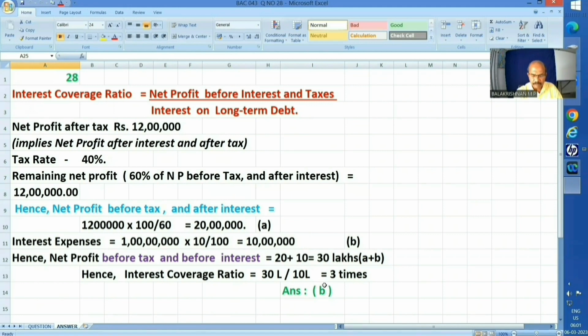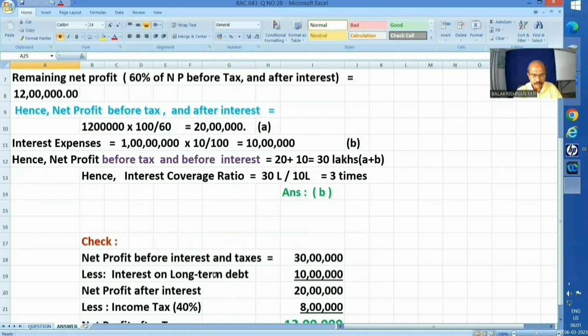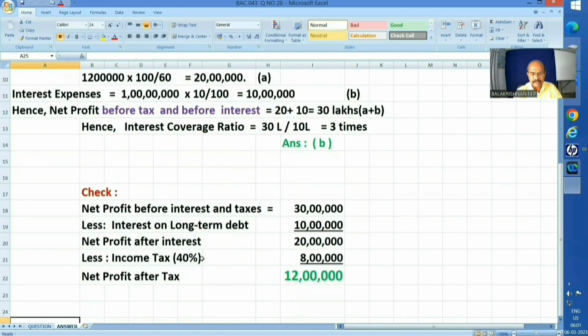Now let us verify the direct way. Net profit before interest and taxes is 30 lakhs. First deduction, less interest on long-term debt. How much? 10 lakhs. So it is now 20 lakhs. That is nothing but net profit after interest. Less income tax 40%.